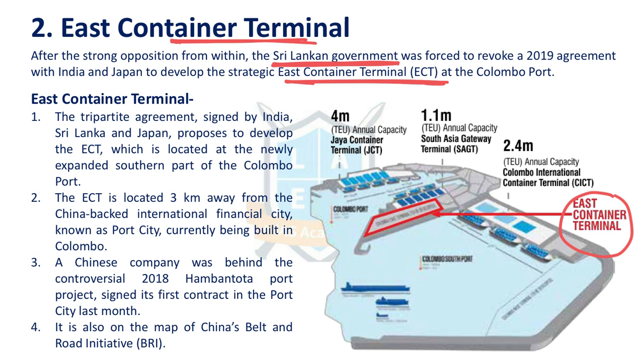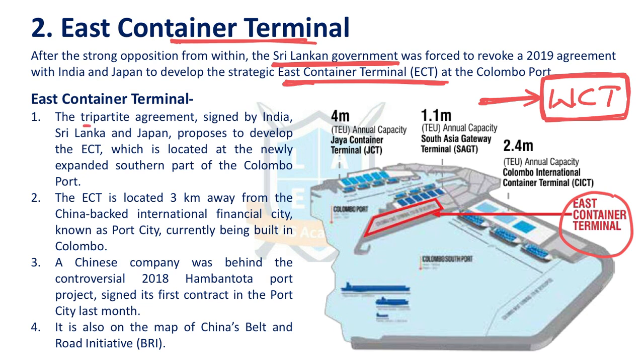Sri Lanka says that our labor unions and others are protesting against it. That is why we don't have the choice. We are scrapping this particular agreement, but we are providing an alternative agreement. You can develop the West Container Terminal. India and Japan, along with Sri Lanka, can develop the West Container Terminal. This project has been newly assigned in place of the East Container Terminal.